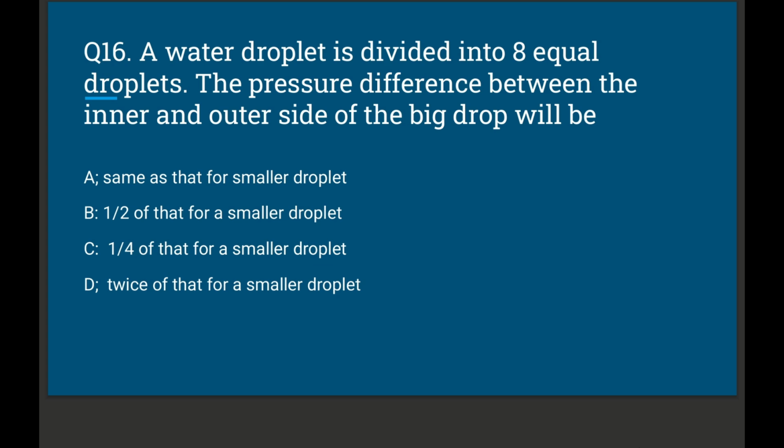The pressure difference between the inner and outer side of the big drop will be: option A, same as that for a smaller droplet; option B, 1 by 2 of that for a smaller droplet; option C, 1 by 4 of that for a smaller droplet; option D, twice of that for a smaller droplet. The correct option will be option B, 1 by 2 of that for a smaller droplet.